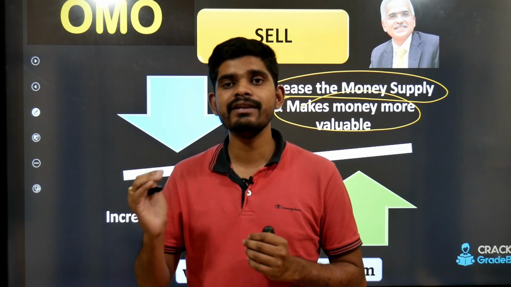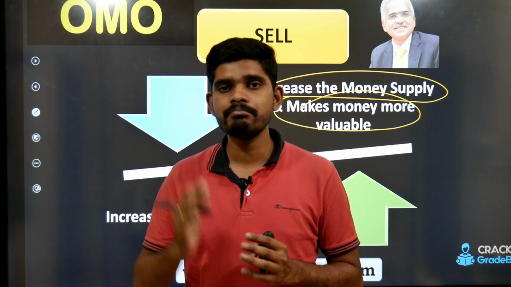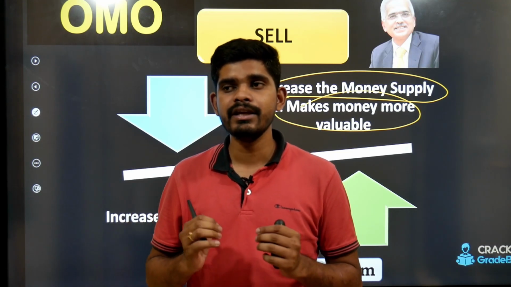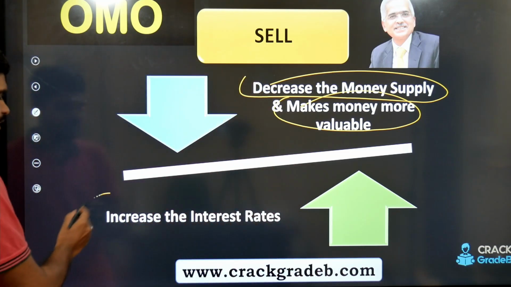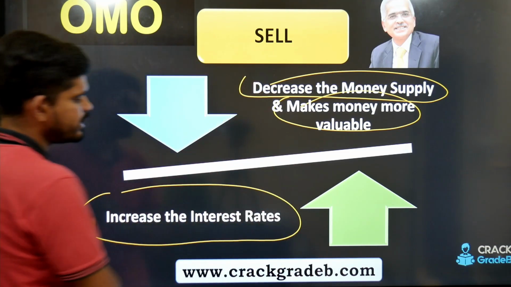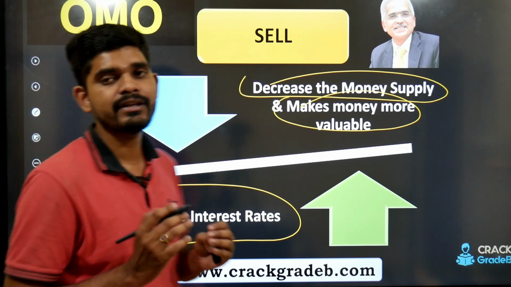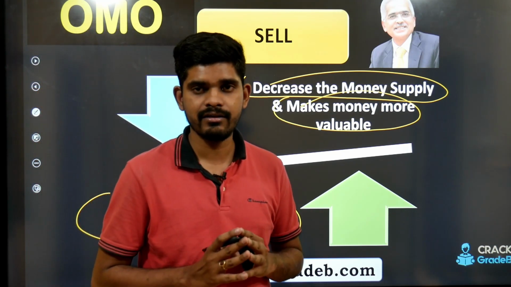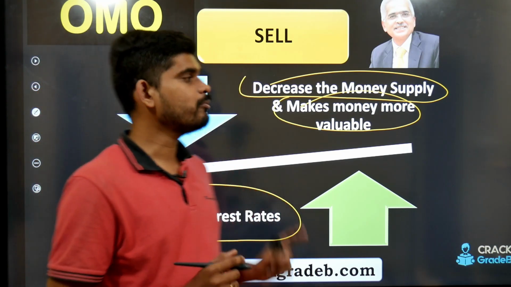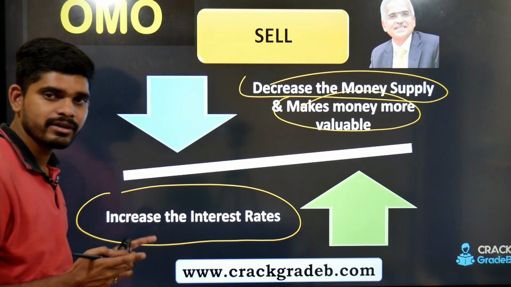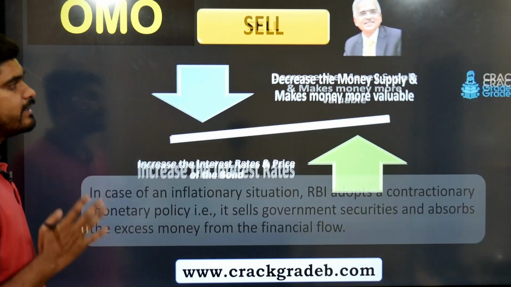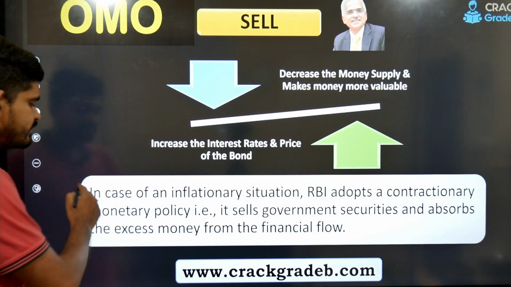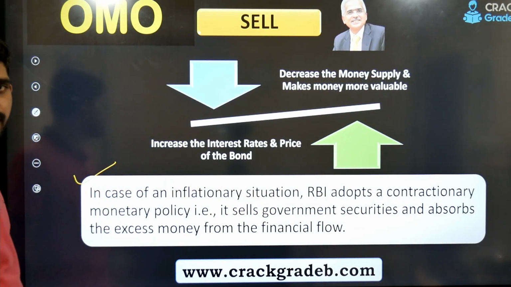and the moment we are selling the security, the bond yield is going up, and when the bond yield is going up, the interest rate tends to go up, because as I said, they keep on aligning with each other, right? So I hope you got this. If you have not got this, again I would ask you to reverse it and watch it once again. Then let us see when RBI does this.